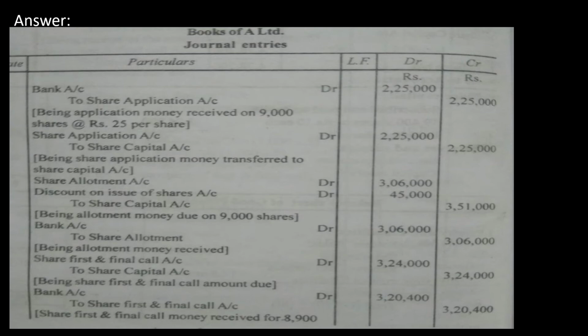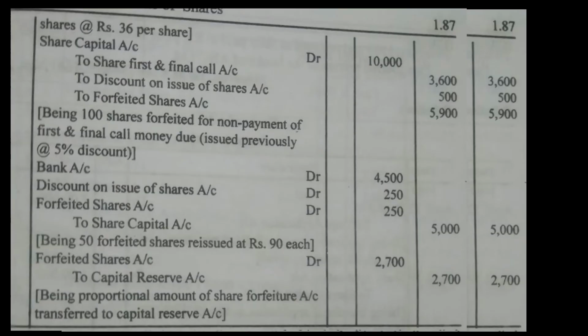Next slide. Now for forfeiture: share capital account debit to share first and final call, to discount on issued shares, to share forfeiture. So we are going to forfeit 1,000 shares. For 1,000 shares, the final call is 3,600 rupees, then discount is 500 rupees, then share forfeiture is 5,900. That is the remainder.